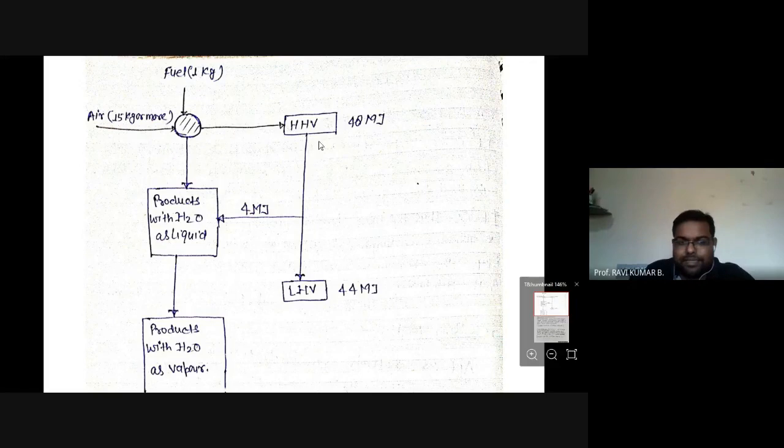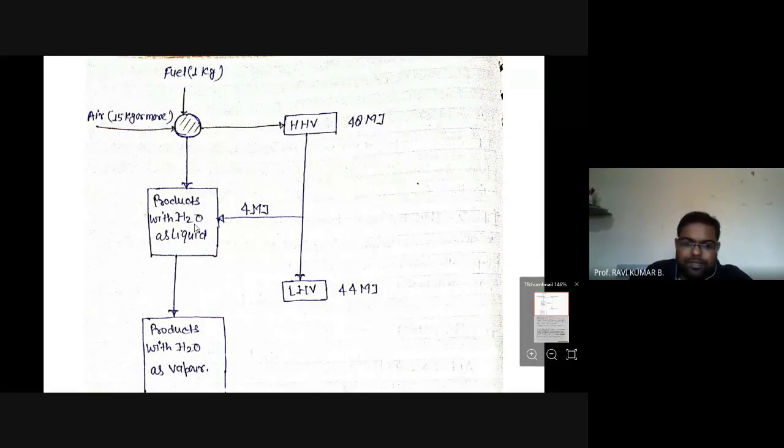When it's releasing heat and my combustion product has H2O, in that case I will be getting 48 megajoule of heat. This is the maximum possible heat release, when the combustion product H2O is in the form of liquid. So this is the higher heating value.